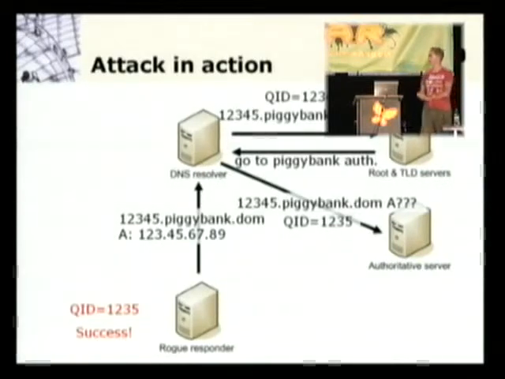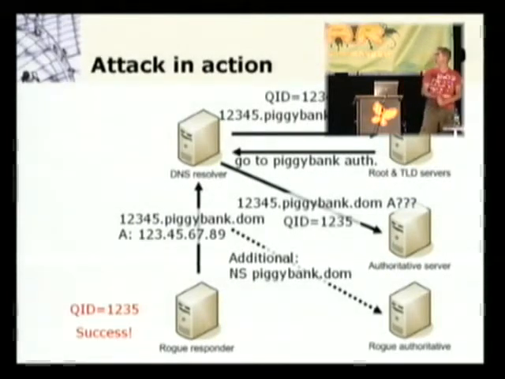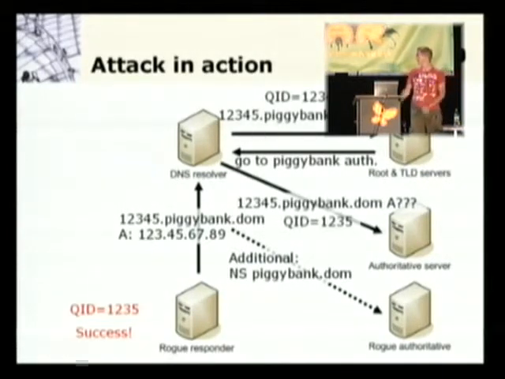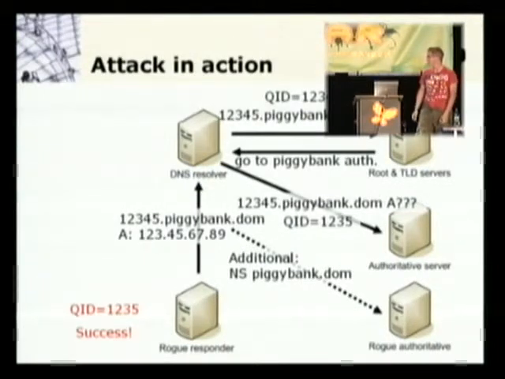Now, you can ask me what use is it to spoof the address for 12345.piggybank.domain. That's not bad. Nobody's going to query for that. Well, what's in this answer packet is some nice additional information. What I also put in there are the name server records for the piggybank.domain zone. So I'm going to put in there that the address for ns.piggybank.domain is actually my rogue authoritative server, and that really, if you want to know something about piggybank.domain, you need to ask me and not ask the valid authoritative server.